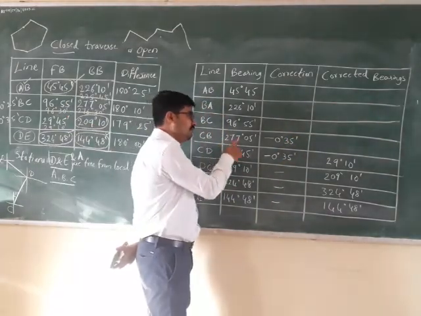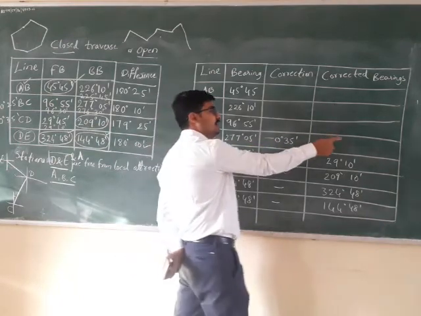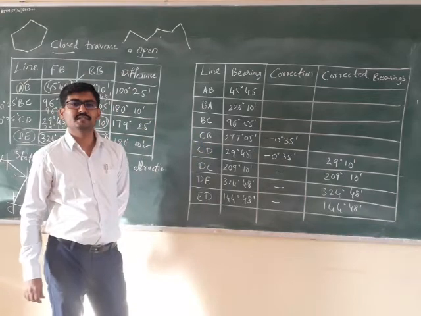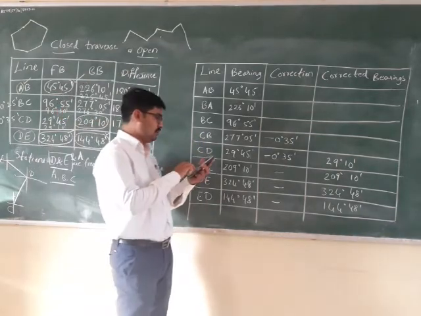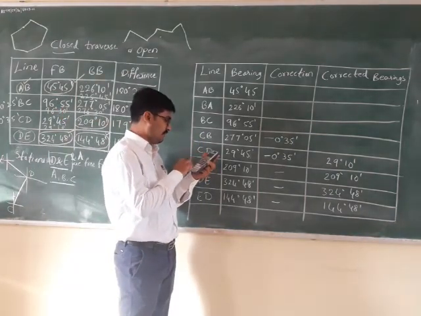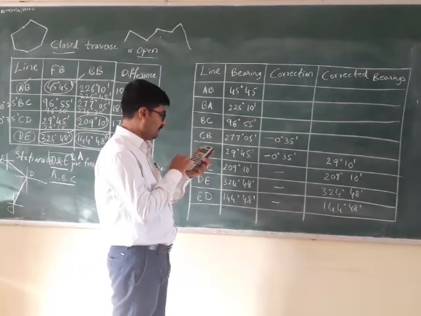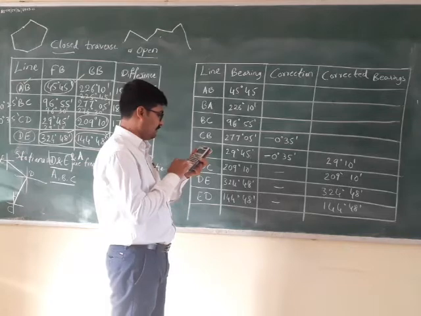So this value minus 0 degree 35 minutes will give you the correct bearing of CB, that is the back bearing of BC. So 277 degree 5 minutes minus 0 degree 35 minutes.